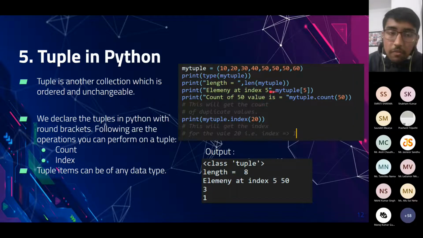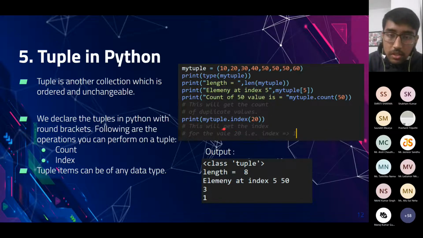If we have to access any value, we can put the index in the square brackets and it will return the value at that position in our tuple. And here I have shown how mytuple.count can be used. If we write mytuple.count(50), it will return the frequency, how many times 50 is present in our tuple.